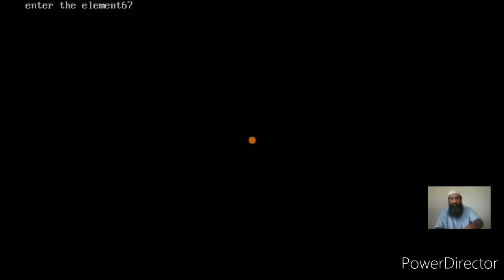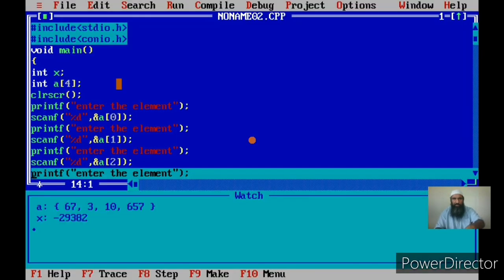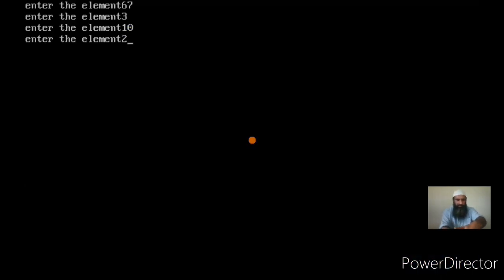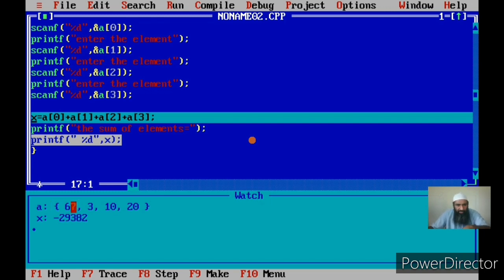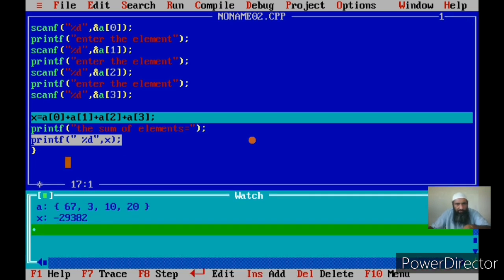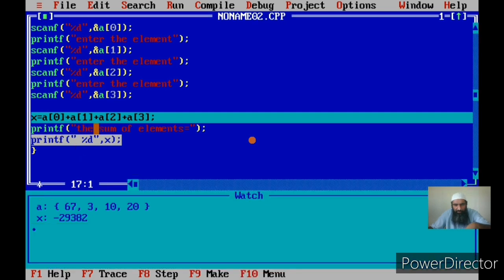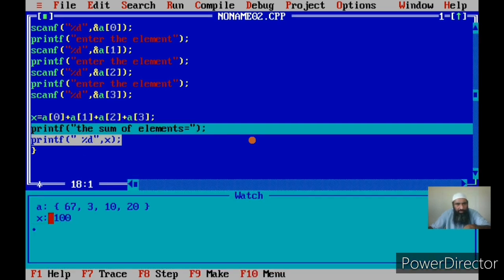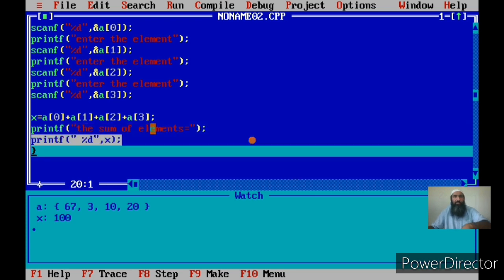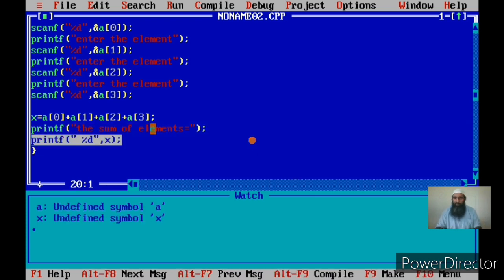Let me run the program and you will see how this program finds the sum of array elements. I enter the first element as 67, then I enter the next element as 3, then the next element as 10, and then the next element as 20. So the first element I entered as 67, the next element as 3, that is 67 plus 3 is 70, 70 plus 10 is 80, 80 plus 20 is 100. So I will have x. Now x has the value 100. Okay, the sum of elements is displayed as 100.